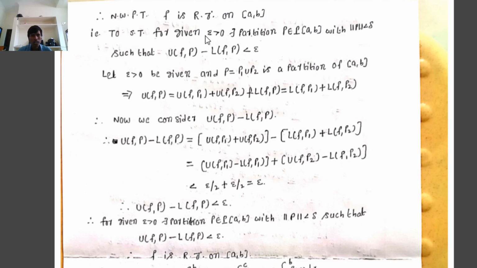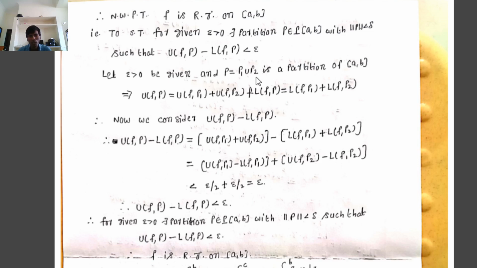That is, to show that for given epsilon greater than 0 there exists a partition P in P[a, b] with norm of P less than delta such that U(f, P) minus L(f, P) is less than epsilon. Let epsilon greater than 0 be given and let the partition P equal P1 union P2.